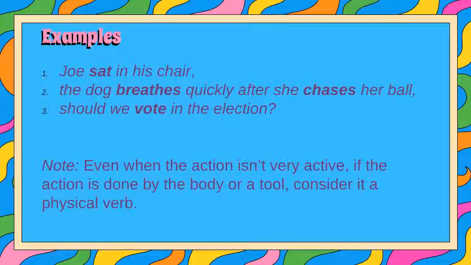So even when the action isn't very active, if the action is done by the body or a tool, it is considered a physical verb, like breathing, coughing, or sneezing.